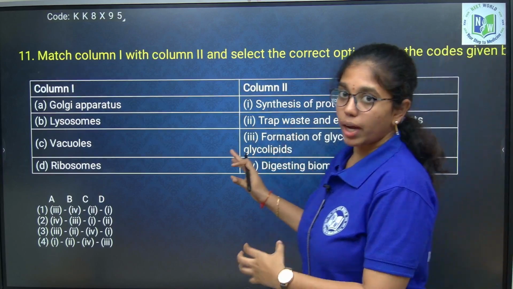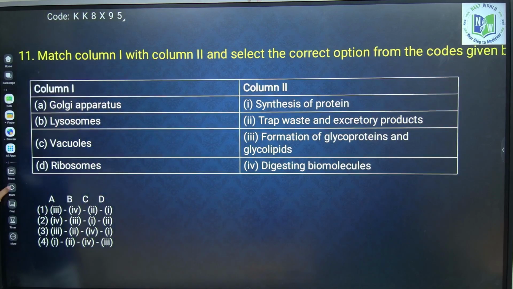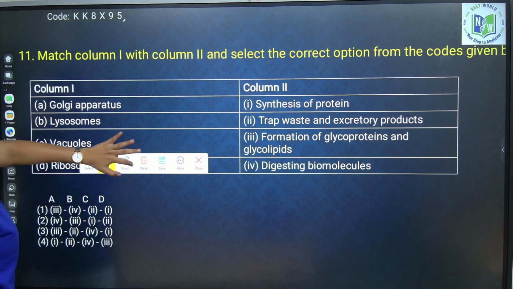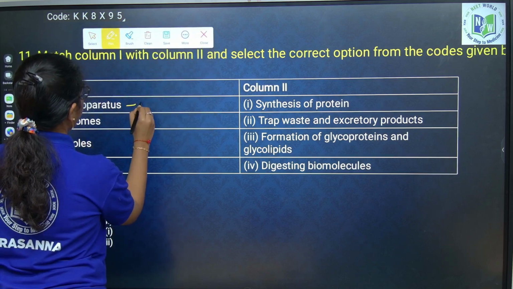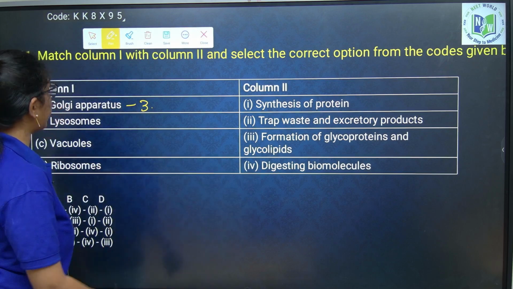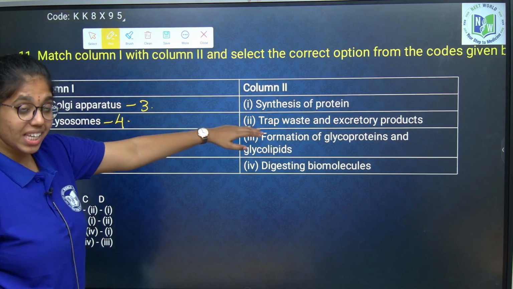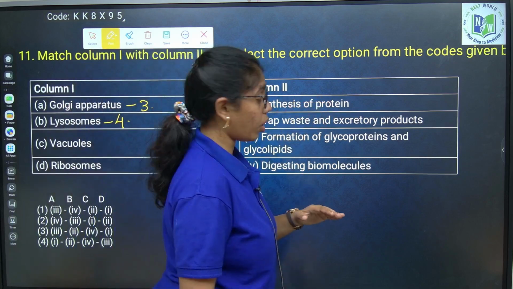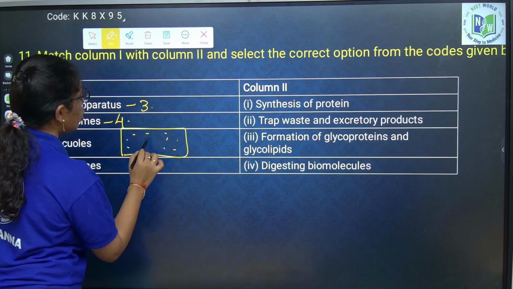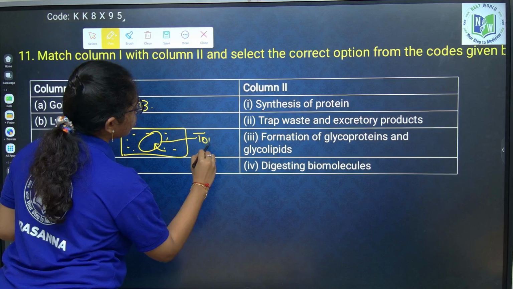Yes, column 1, organelle is given, column 2, again function is being provided. Golgi apparatus, formation of glycoproteins and glycolipids, option 3. Lysosomes, digesting biomolecules by hydrolytic enzymes, option 4. Vacuoles, trap the waste, sap and excretory products from the cytoplasm to vacuole through tonoplast. Through what, ma? Through tonoplast.